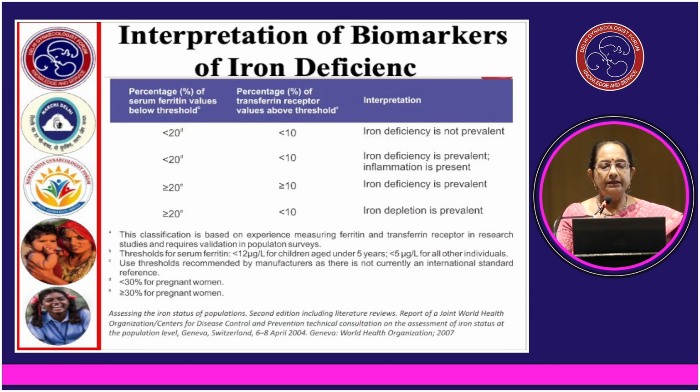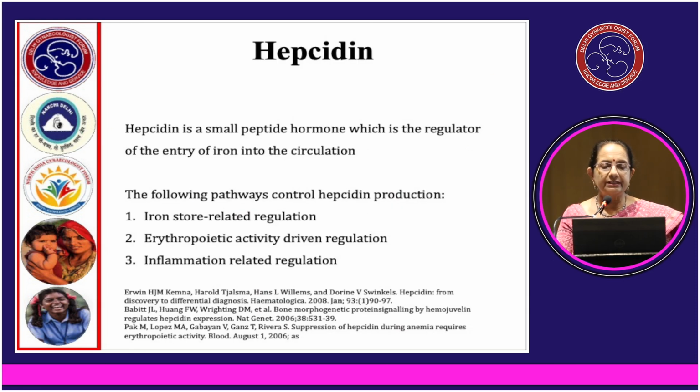So hepcidin is a small peptide hormone which is a regulator of entry of iron into the circulation. The following pathways control hepcidin production: iron store related regulation, erythropoietic activity driven regulation, and inflammation related regulation.